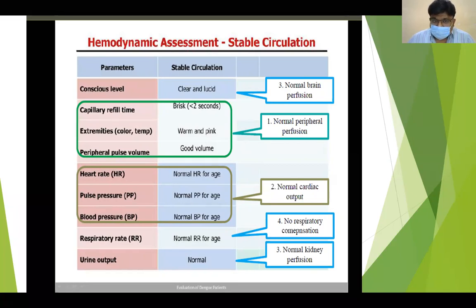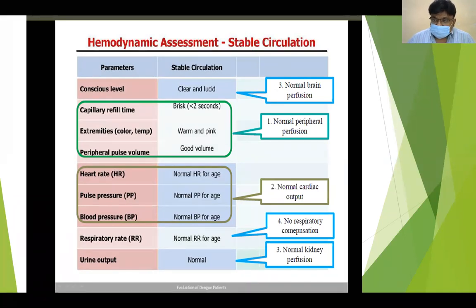So we should look at his conscious levels, capillary refill time, extremities for color and temperature, peripheral pulse volumes, heart rate, pulse pressure, blood pressure, respiratory rate, and urine output. All these parameters you should check during your rounds.